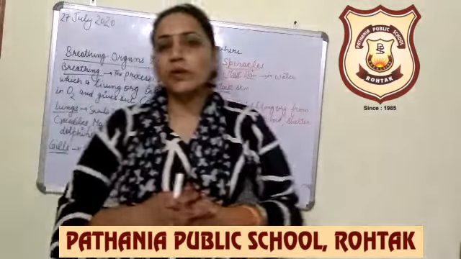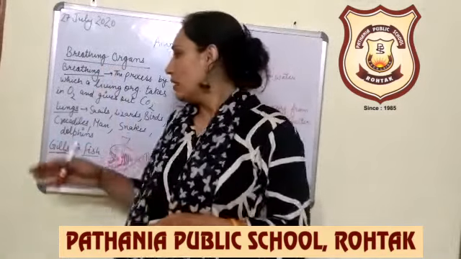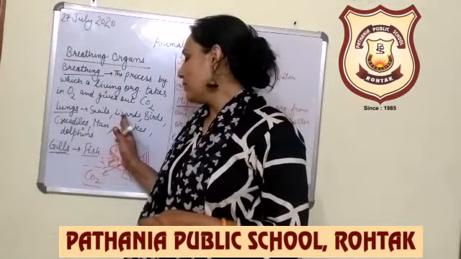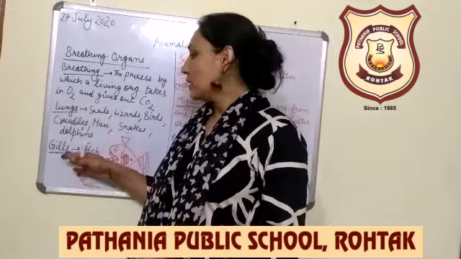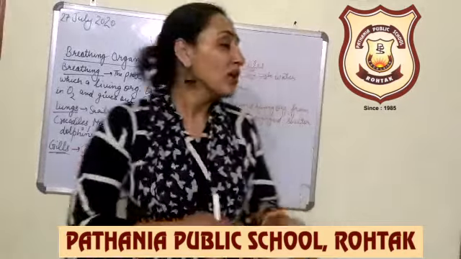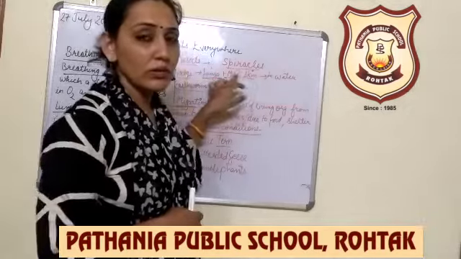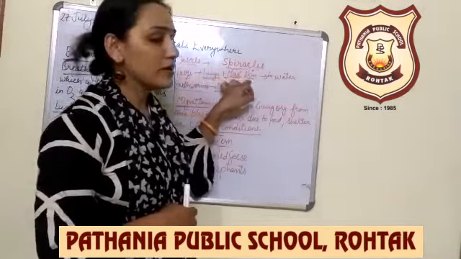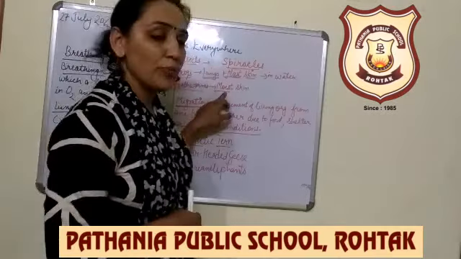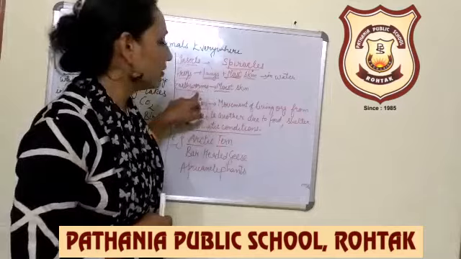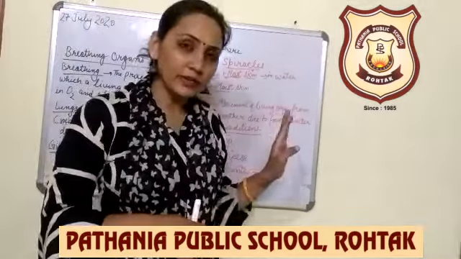So in this topic we discussed what the breathing organs are in different animals. Lungs, gills. Lungs are present in different animals like snails, lizards, birds, humans, crocodiles, snakes. Gills are present mainly in fishes. Spiracles are present in insects. Lungs and moist skin: the lungs on land and moist skin in water are breathing organs in frogs. Earthworms also have moist skin. So all these are the different breathing organs in different animals.